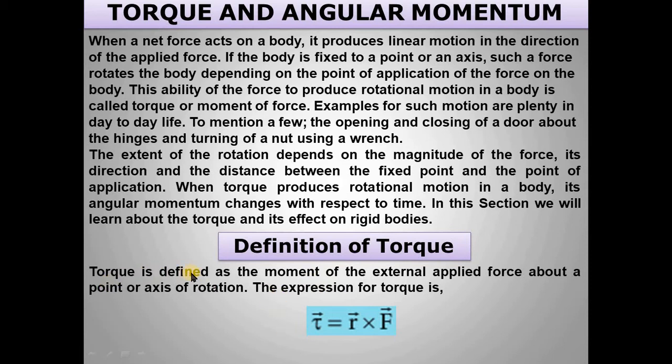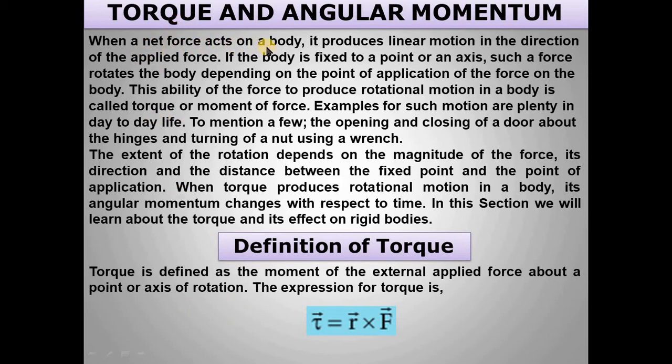Please note it down. Torque is defined as the moment of external applied force about a point or axis of rotation. The expression for torque is tau vector is equal to r vector cross f vector. An example of torque is opening and closing a door; it is a great example for the torque.